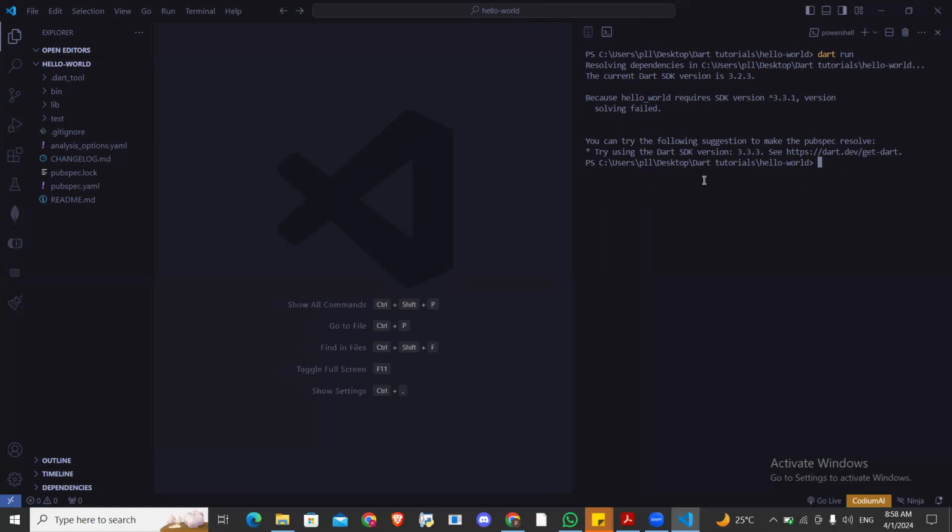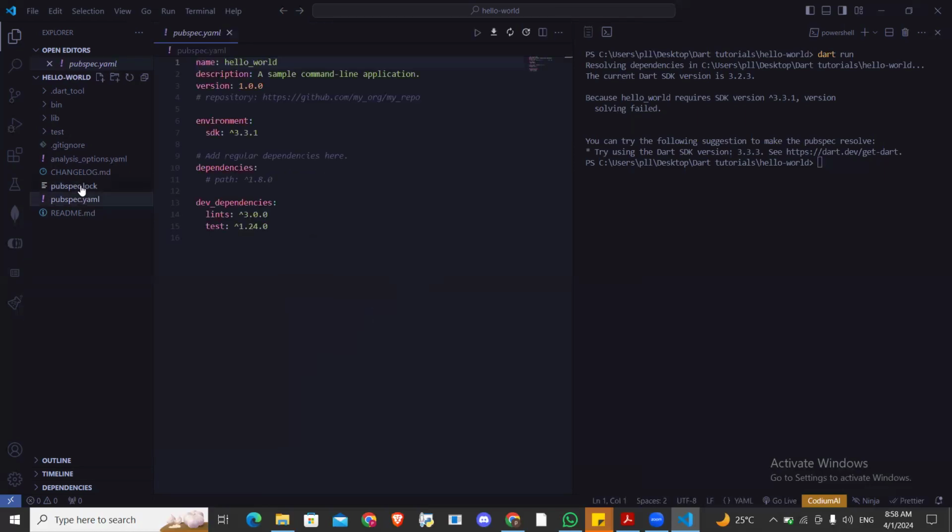So now, how do I do this? I will go to this place, this pubspec.yaml file. Click on it. It will bring out, I think this is clearer now. You see, the SDK version I'm using here is 3.31, but it says I need 3.33. So all I have to do is to change it from 3.31 to 3.3.3. All right. So once you do this, save it, and then run that.